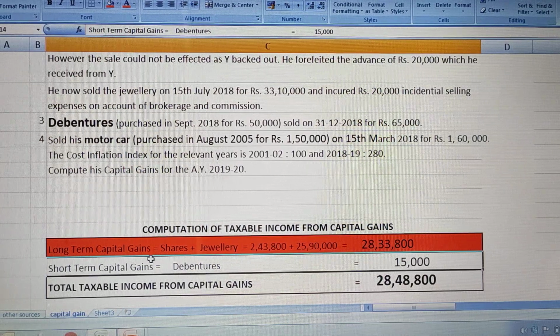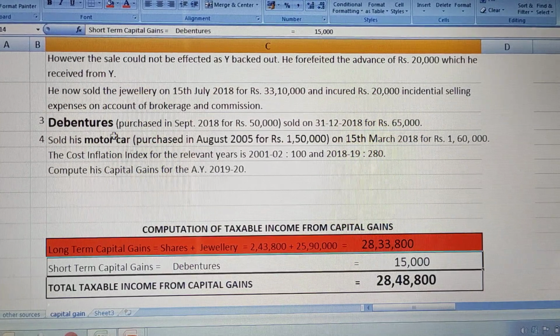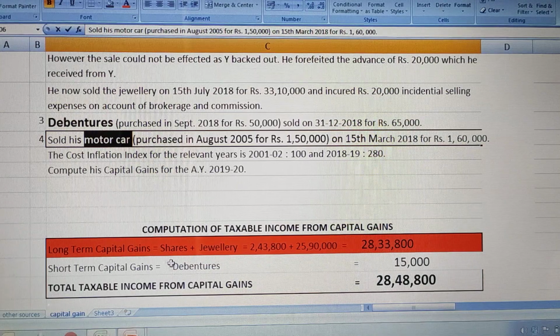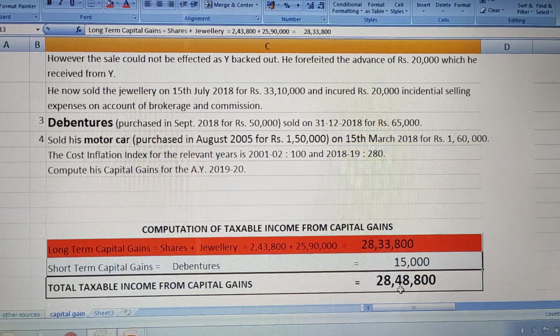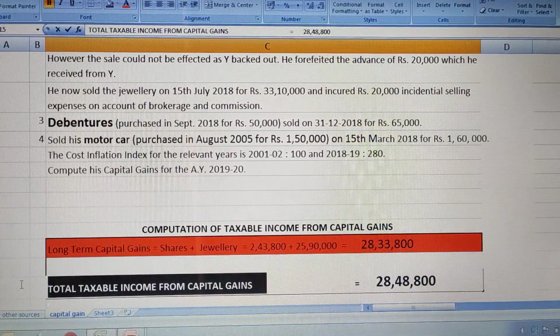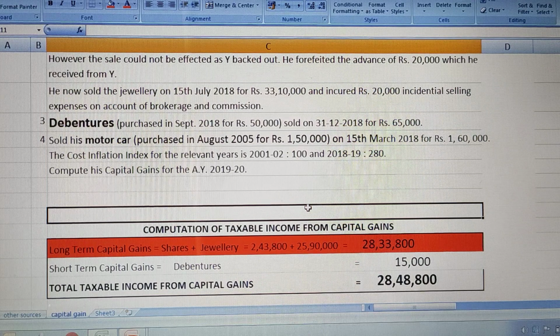Then we had 1 short term capital gain, that is debentures, which was 15,000. And 1 more is the motor car which we considered as personal, used for personal purpose. So if you add these, you will get 28,48,800. This is your total income from capital gains. This is how the problems will be given for section C. They will give a mix of assets, and they may give 1 asset in detail also. Many adjustments we will have as we have done previously, and if there are short or less adjustments, this type of mixed problems they are going to give.